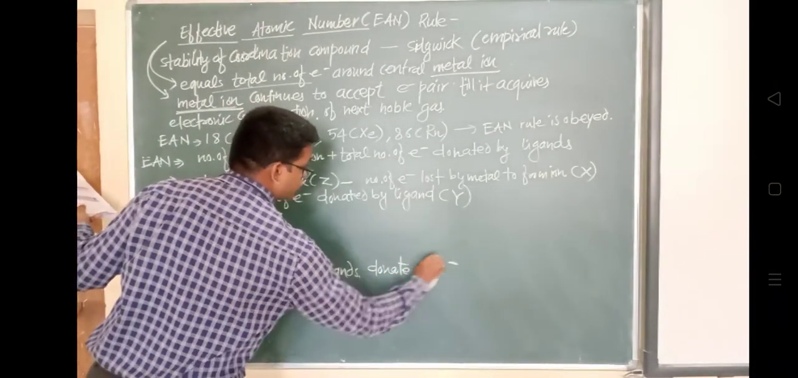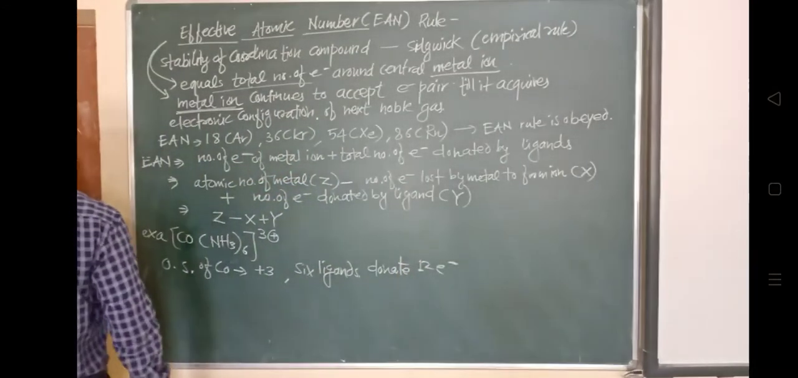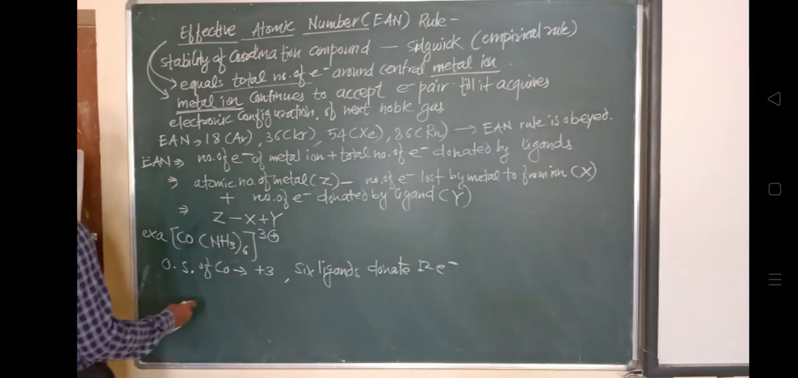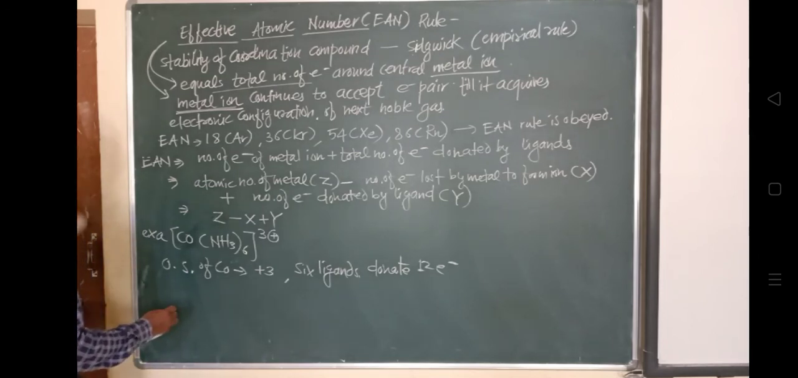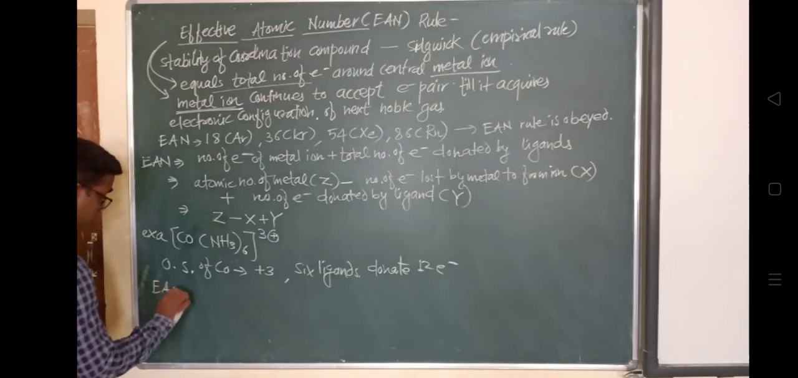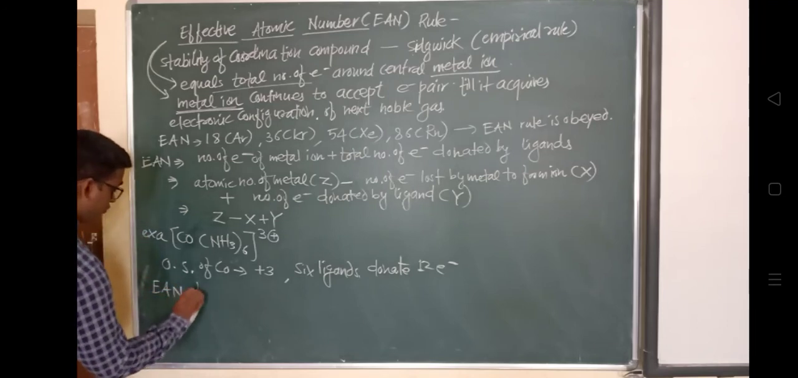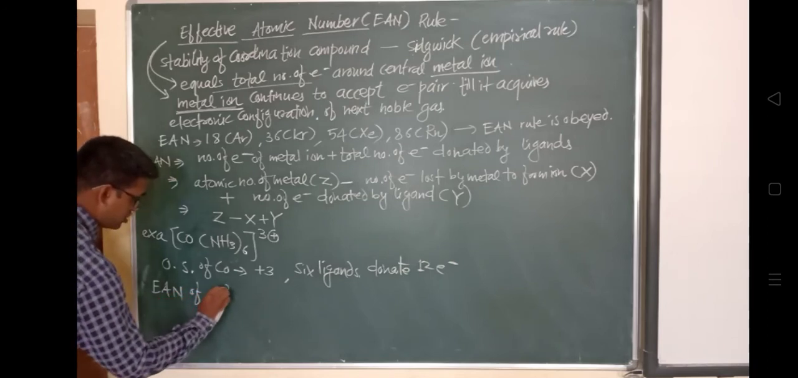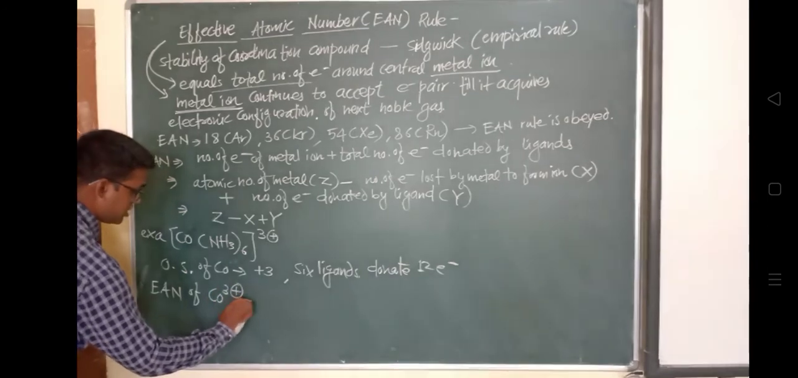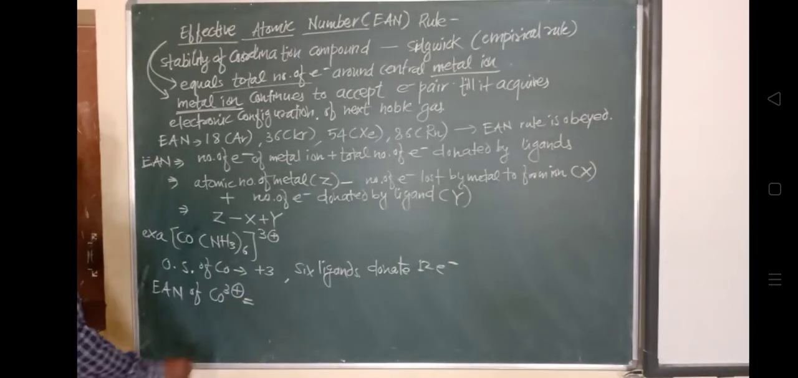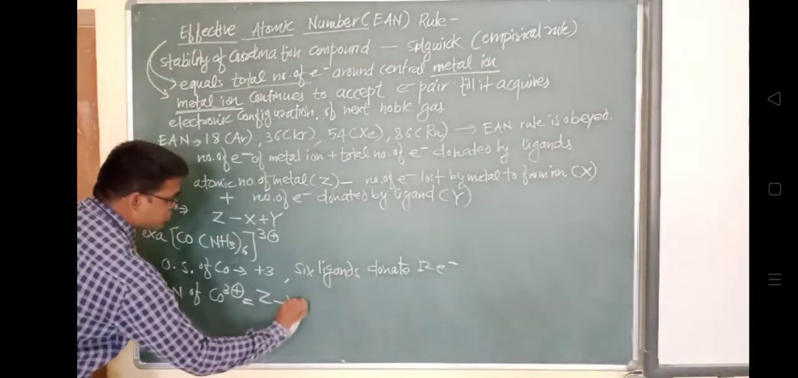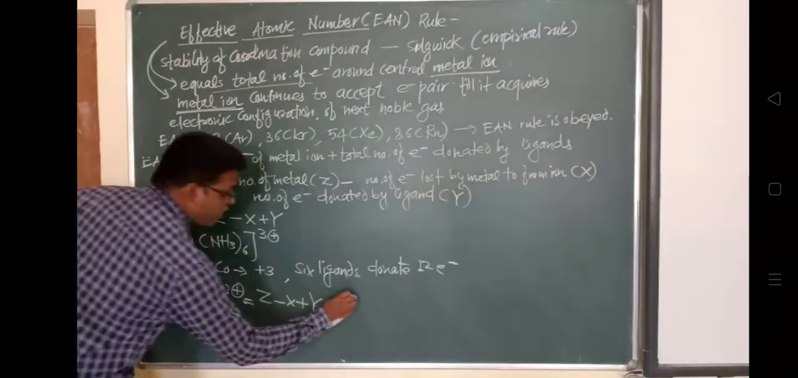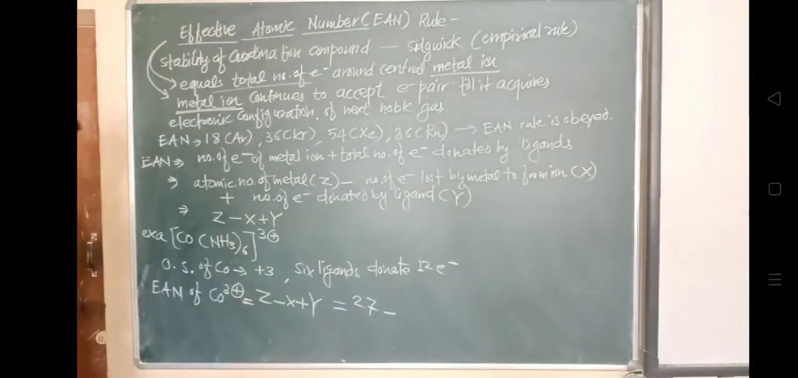And now you check 36. What does this 36 stand for? This 36 is nothing but the electronic configuration of krypton. Means what has happened here? The cobalt, which has atomic number 27, and which one is the next noble gas element from this cobalt? It is krypton. And right now it will obey this rule, the Sidgwick empirical rule, which gives the stability of the coordination compound. So in this way it has 36.